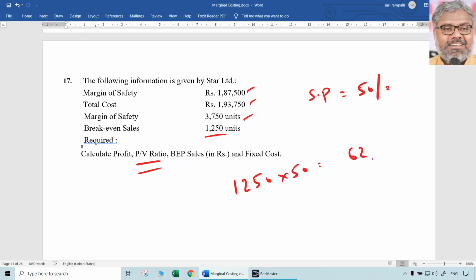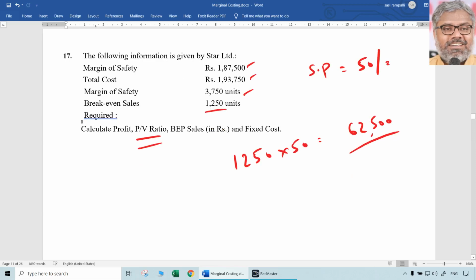That is 62,500 rupees, the break-even point in rupees. That is the second question actually. We got it already. Then, when you have break-even sales and margin of safety sales, the total is equal to total sales. When the number of units is given, for example here 3750 is the margin of safety units and break-even sales is 1250 units, that means total sales is how many units? 5000 units. 5000 units into 50 means total sales in rupees is how much? That is naturally 2,50,000.